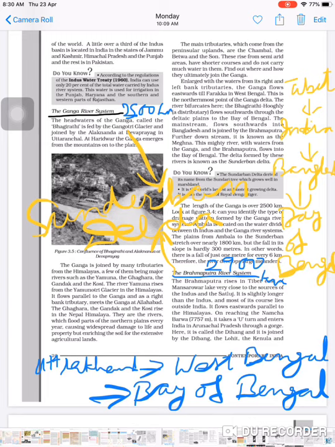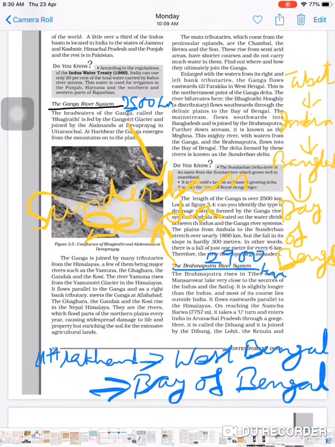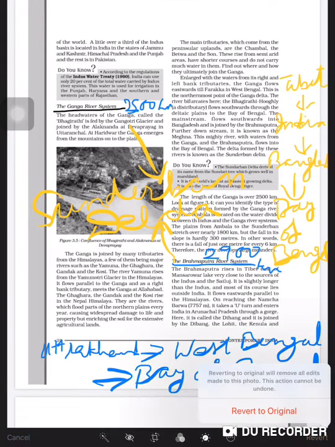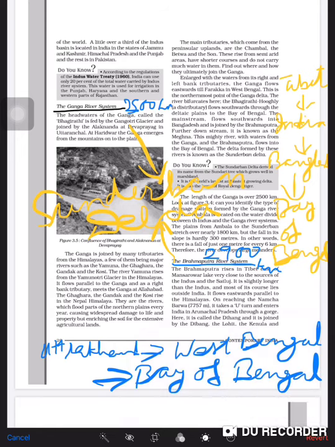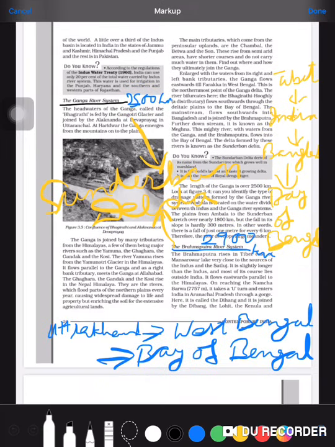Together Ganga and Brahmaputra make the world's largest delta, the Sundarban Delta. So you have to revise up to now.